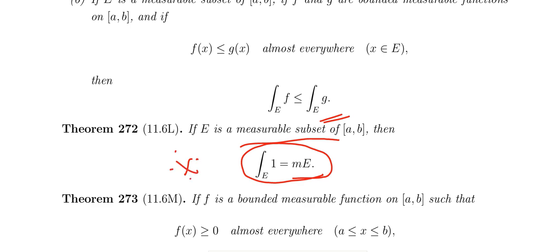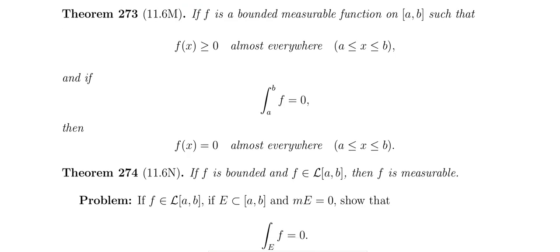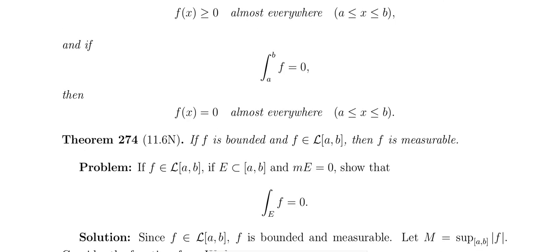Integral of 1 over E is nothing but the measure of E. And f is a bounded measurable function on [a, b], with f of x greater than or equal to 0 almost everywhere. If integral from a to b of f equals 0, then f of x equals 0 almost everywhere. That is also very important. So if the integral from a to b of f is 0, then f of x equals 0 almost everywhere for a less than or equal to x less than or equal to b.